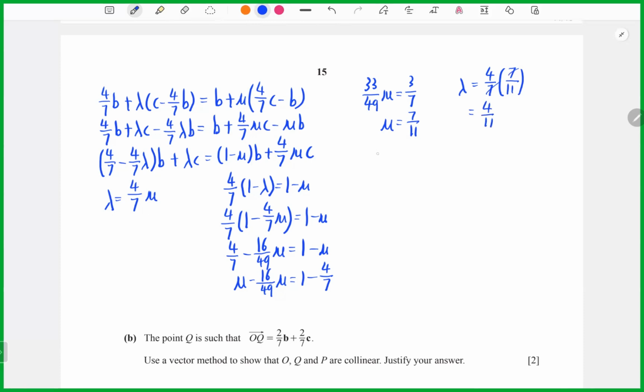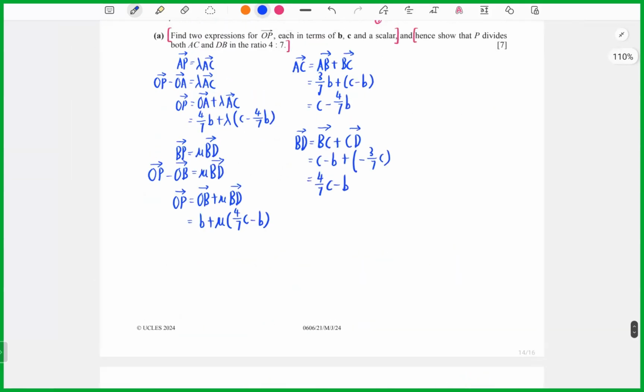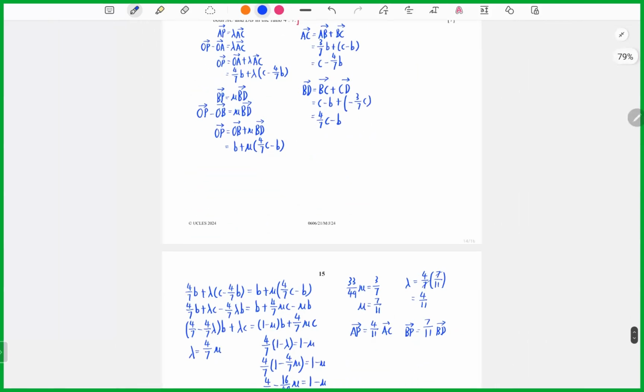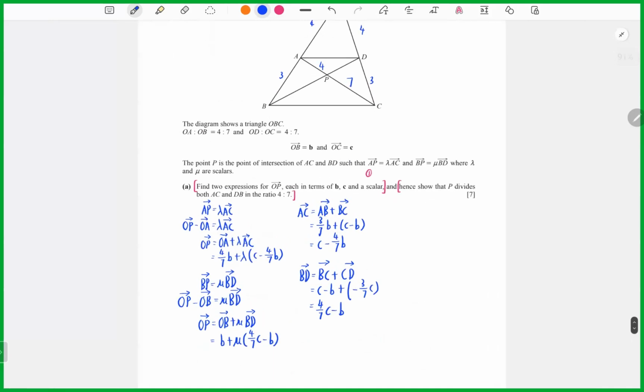So now right here, we can write AP equals to 4 over 11 of AC, and BD equals to 7 over 11 of BD. So now we look back here. Here is AC, right? Because you see, for AP, it takes 4 on this here, 4 ratios of it is 7 for PC.